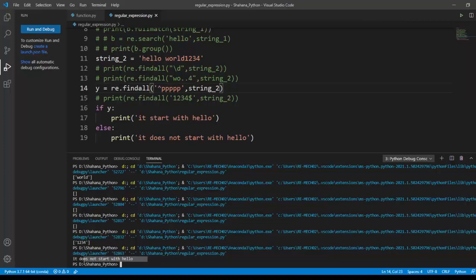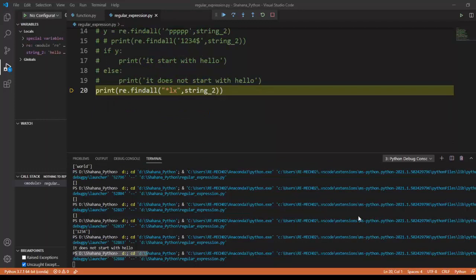Okay, we got our output. It doesn't start with a hello. This way we can make a condition also using this regular expression. Okay, we move to our next topic in regular expressions.